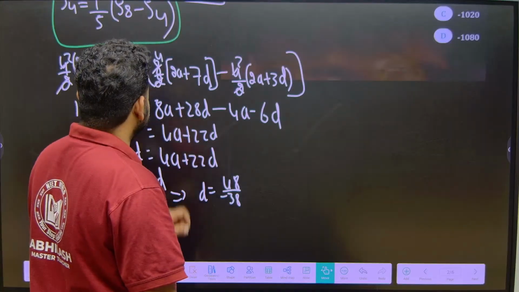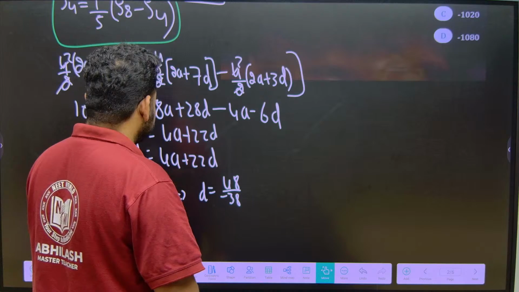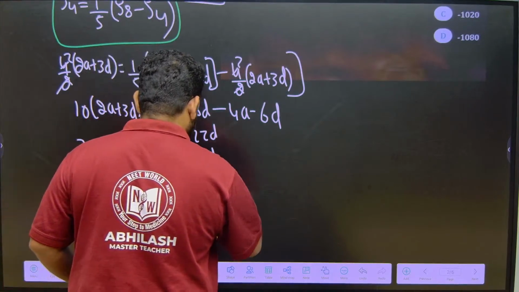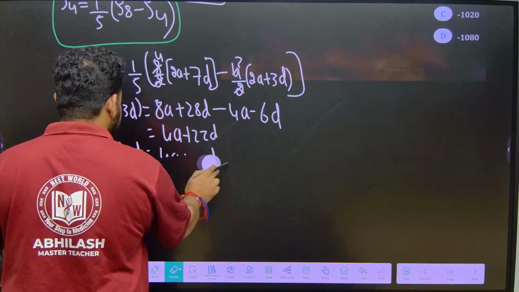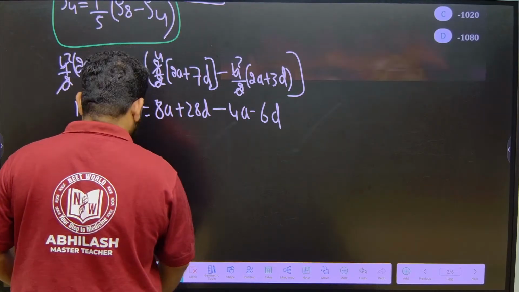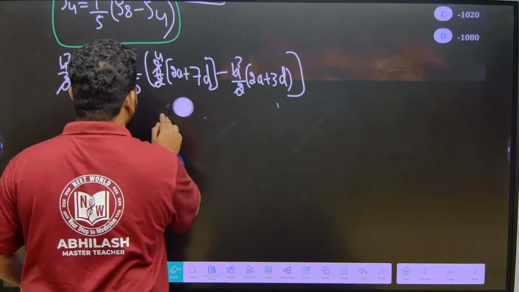Definitely here if you see, I can take 2 common, correct. This step itself, I can definitely take 2 common.